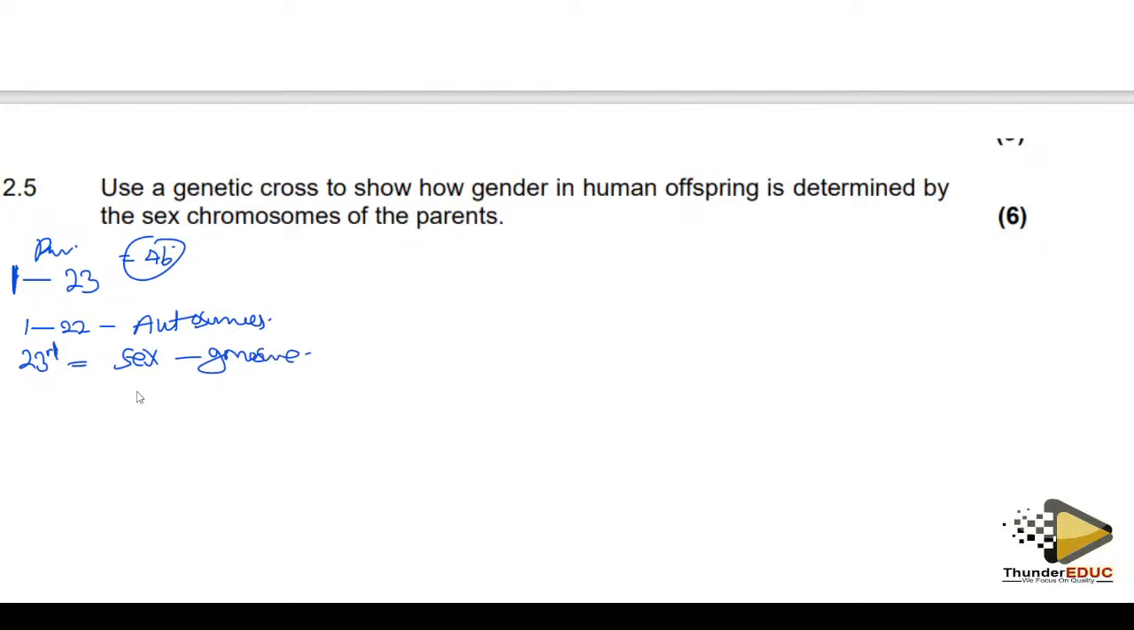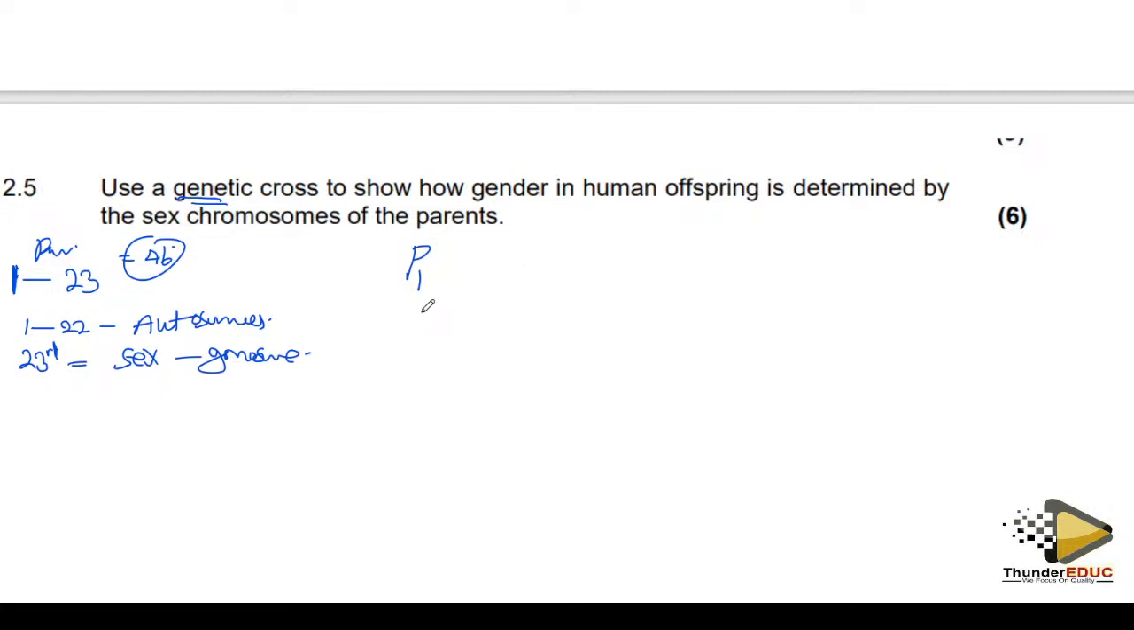So when you're describing sex or sex determination, you're supposed to explain based on the 23rd pair of chromosome. So we can say when they say show using a genetic cross, you're supposed to do all the procedure as I've been explaining to you. That is P1, F1. If you are not going to forget, it's fine. You can leave the F1 for now until you reach the end.